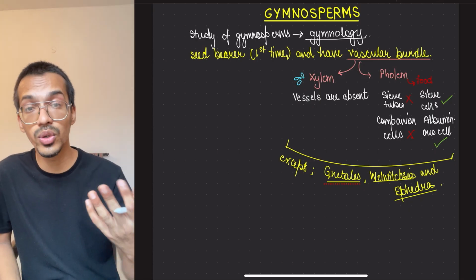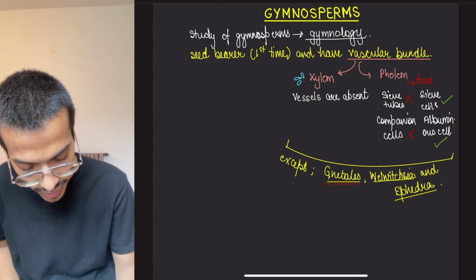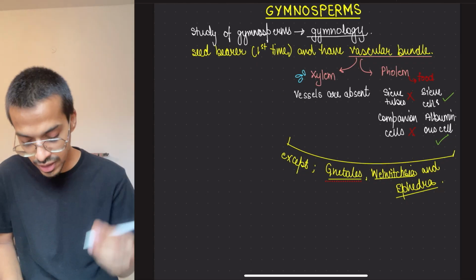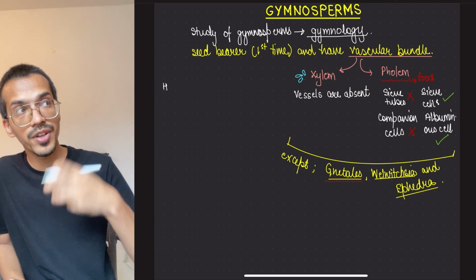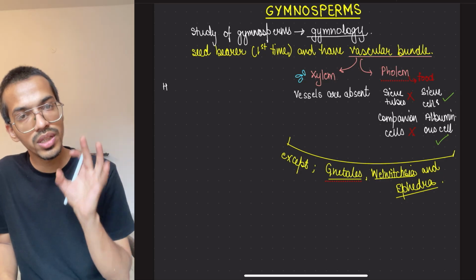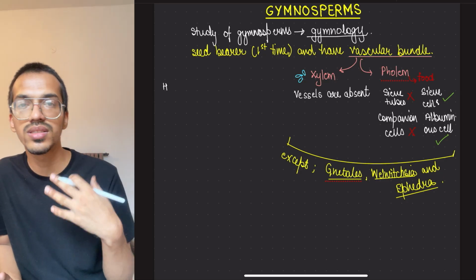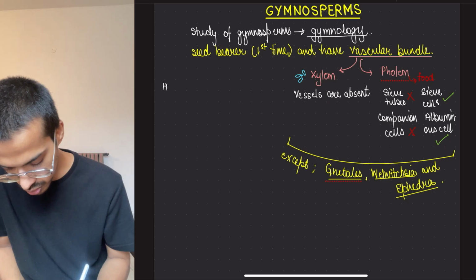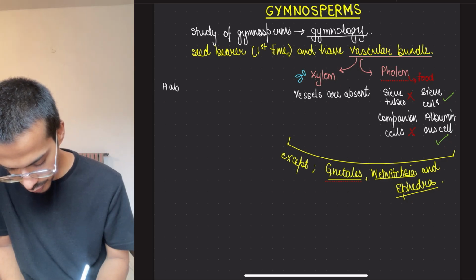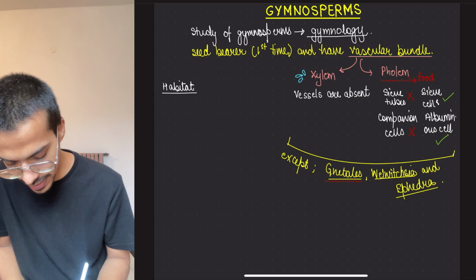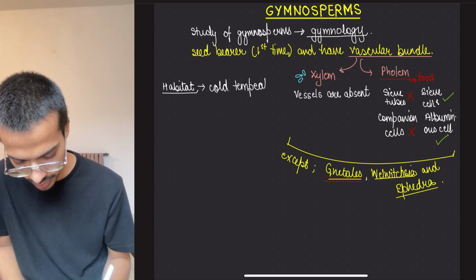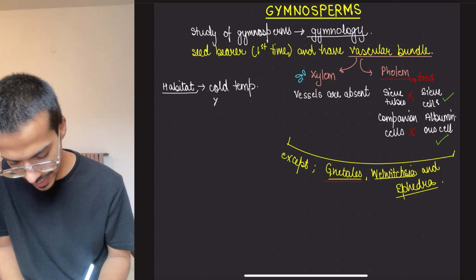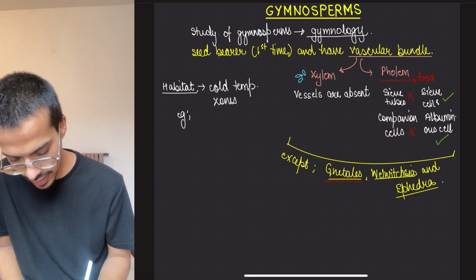Next, about how they look. First of all, they are tall. Before that, the most important thing is where they are present. They are mostly seen in our country in the Himalayan areas, where there are mountains. They mostly grow in areas where mountains or a cold environment is present. So their habitat is cold temperature zones. Example: Himalayas.